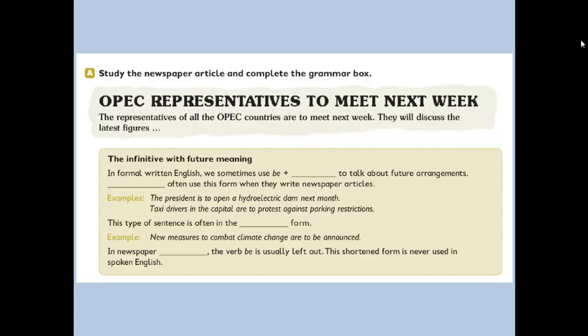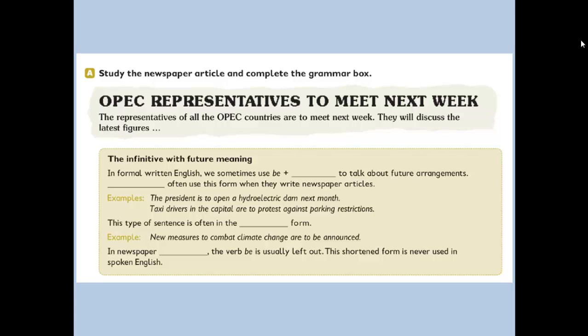This type of sentence is often in the passive form, so it has two forms, the passive form and the active form. Now let's talk about the passive form. Example, new measures to combat climate change are to be announced.